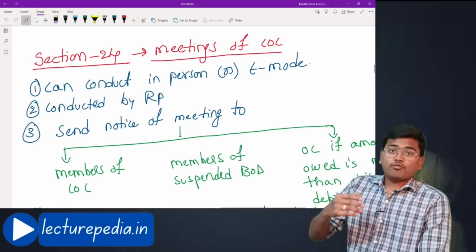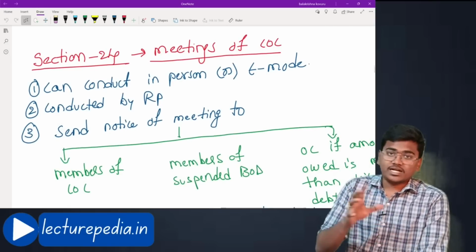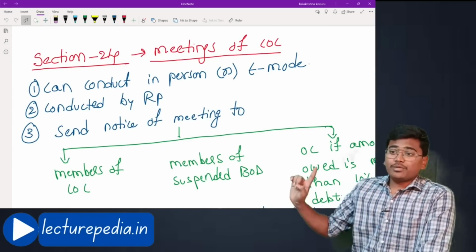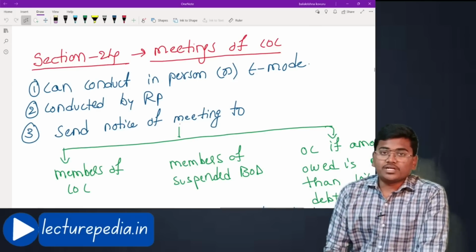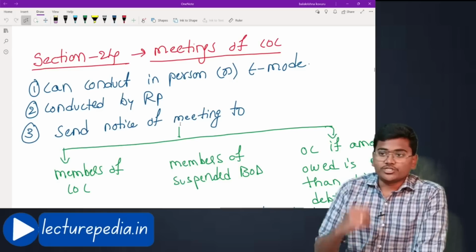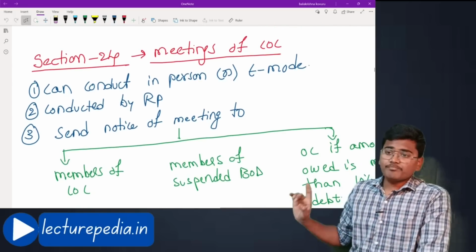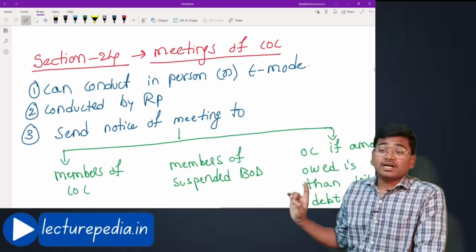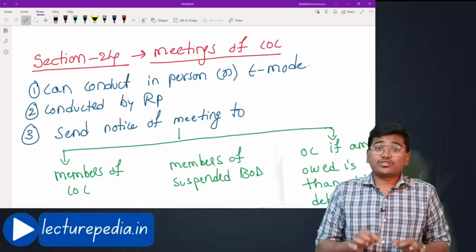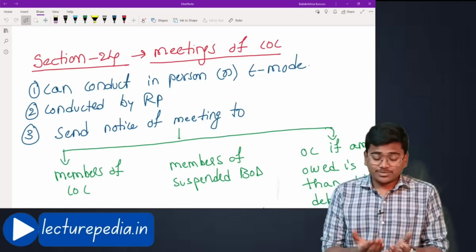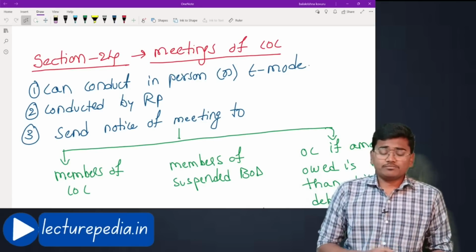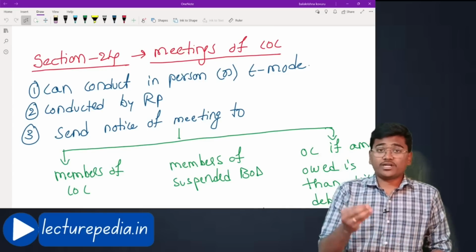Now if it wants to pass a resolution, it has to conduct a meeting. The meeting can be either in person or in electronic mode. You can conduct the meeting through audio visual means, there would be no issue. And the meeting shall be conducted by the resolution professional. Now the resolution professional is appointed in the company, since the committee of creditors has been framed and the committee of creditors has appointed the resolution professional.